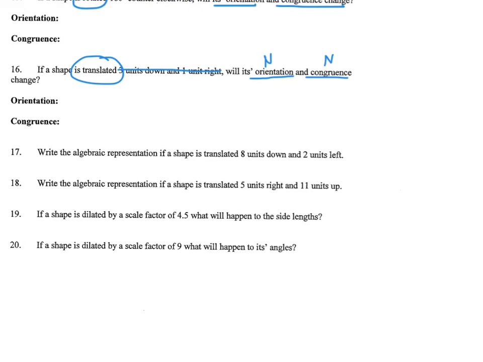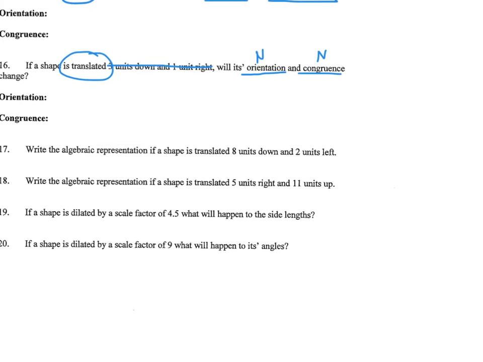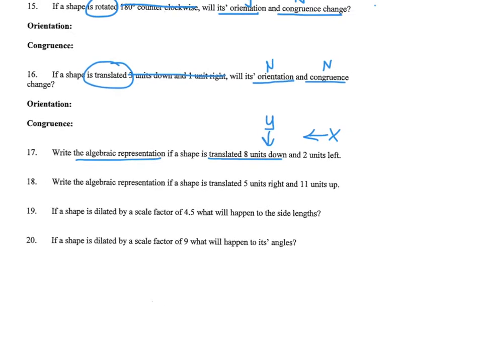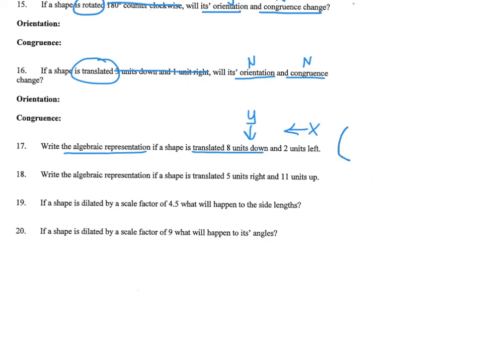17, y'all haven't done this quite yet, but the algebraic representation, if a shape is translated 8 units down, that's your y, and 2 units to the left, that's talking about your x. So if you were to write an algebraic representation of it, remember for coordinates, x always comes first, right? It's x and then y.